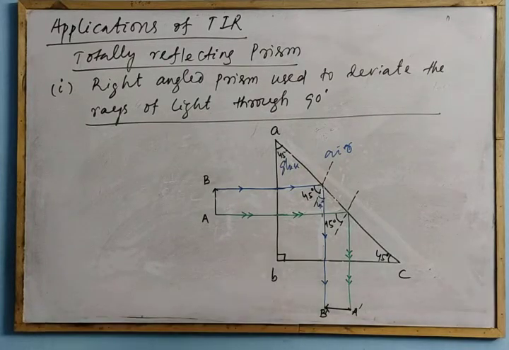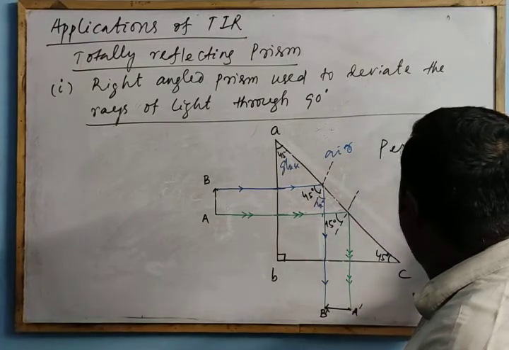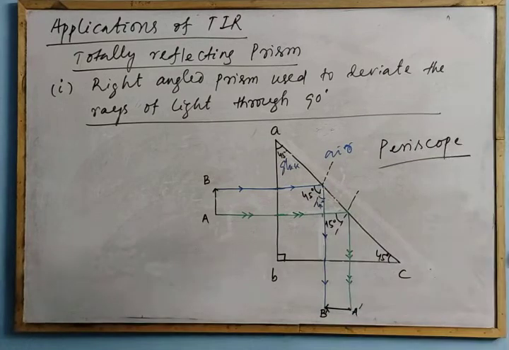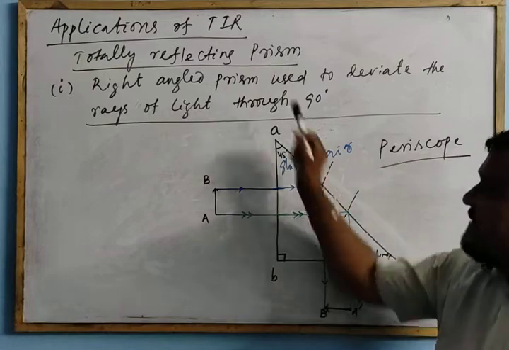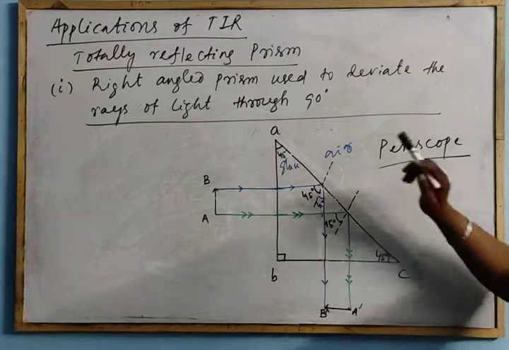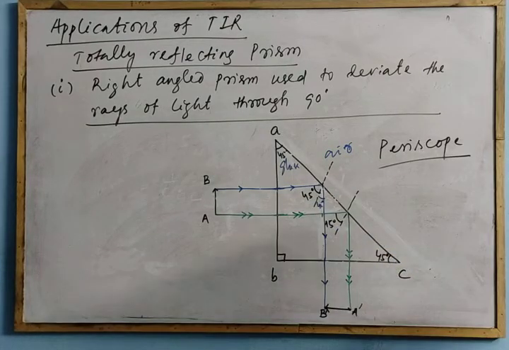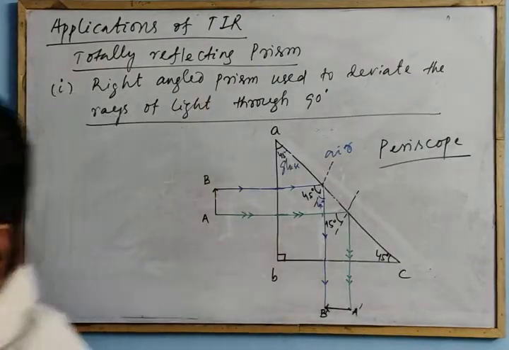Such a prism is used in the periscope. This is an optical device, used in a periscope where we make the isosceles right angle prism, where the rays are deviated through an angle of 90 degrees. Clear? Now we go to the next one.